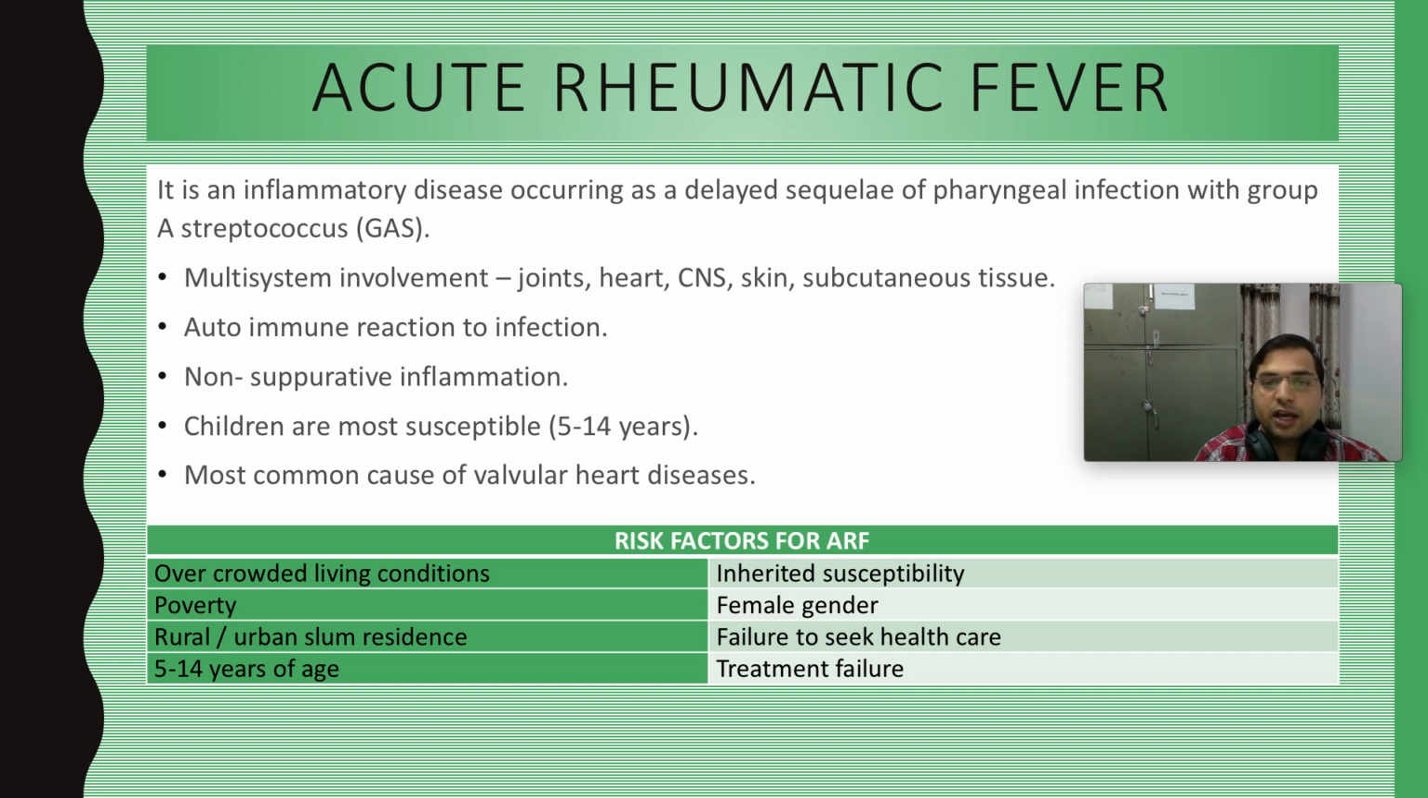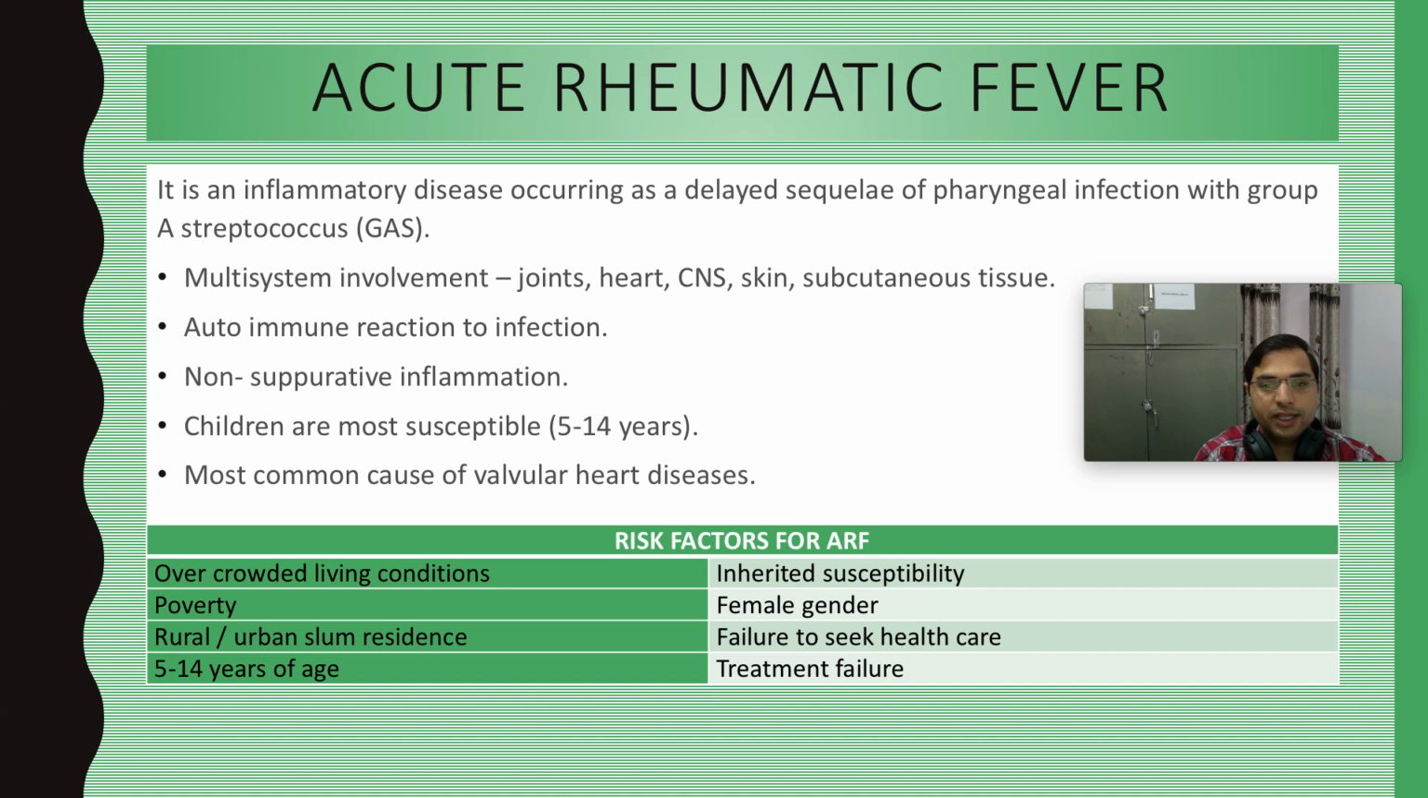5 to 14-year-old children are more susceptible because they are more susceptible to streptococcal infection, and streptococcal infection with delayed sequelae can lead to acute rheumatic fever, right? This acute rheumatic fever is the most common cause for valvular heart disease, where the valves of the heart are affected, right?